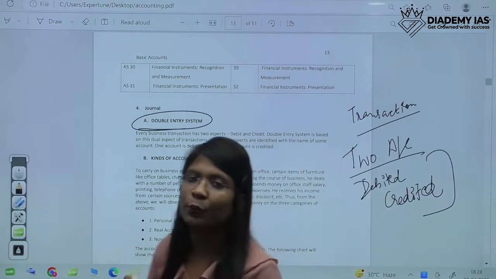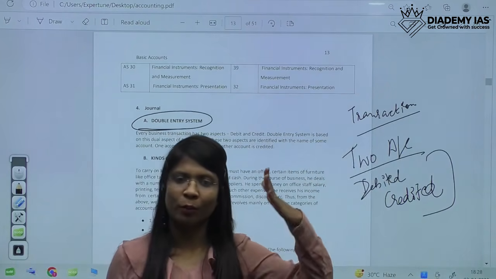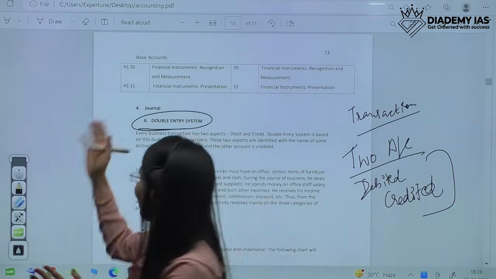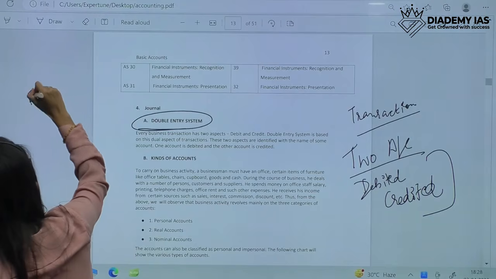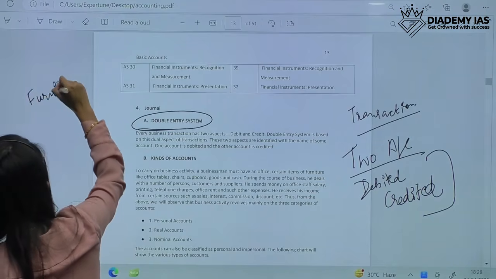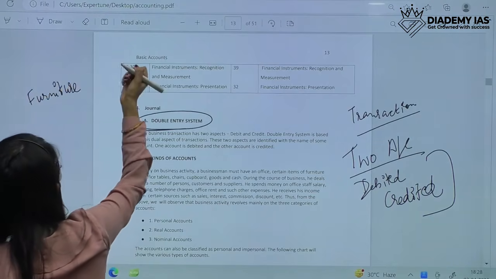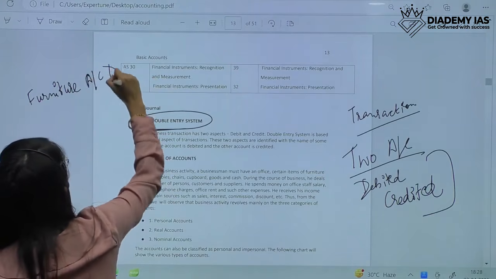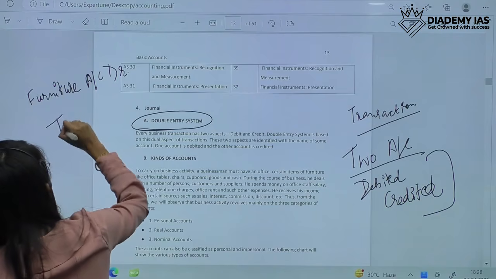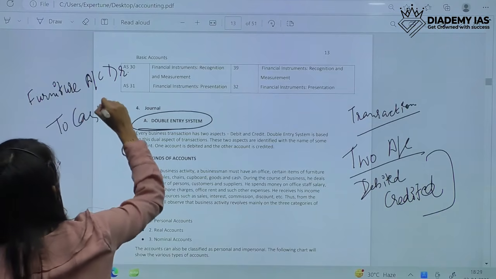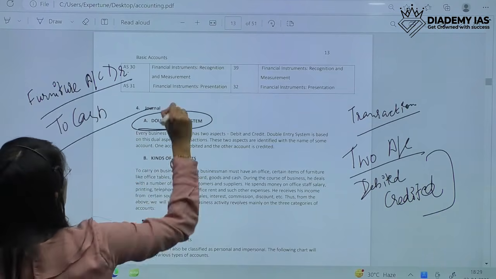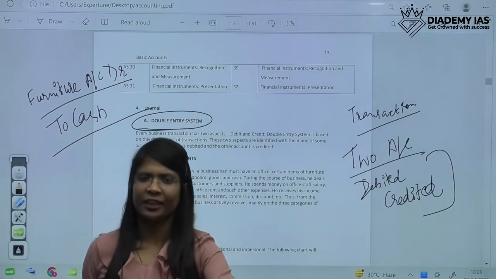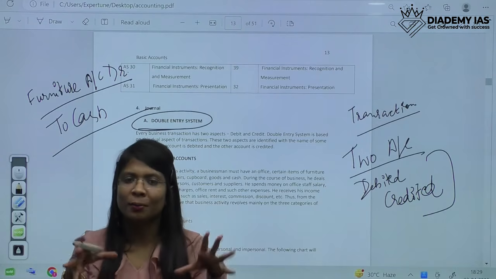So our accounting will impact two accounts. One will be debited and another would be credited. We'll always make a journal entry like this. For example, furniture. If furniture is bought in cash, then the entry would be furniture account debit to cash. One is debited, another is credited. We'll go through these journal entries one by one and in very detail in the later part. I'm just telling you the double entry system.